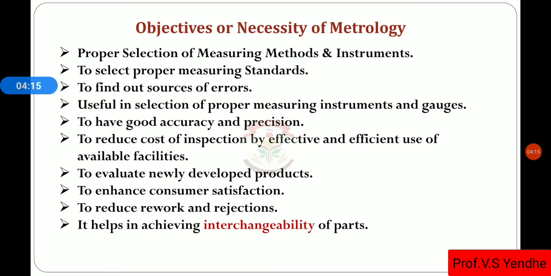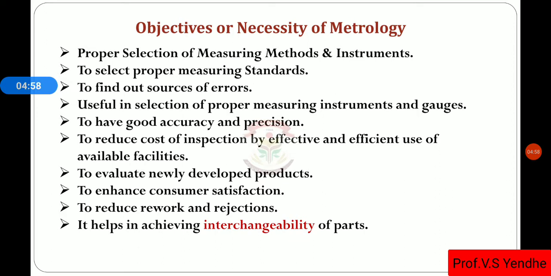Then the objectives or necessity of metrology. These are some objectives of metrology, or the need of metrology. The first is the proper selection of measuring methods and instruments. By using the knowledge of metrology, we can select the proper measuring instruments and the proper measuring methods, which methods we have to use for a particular measurement.